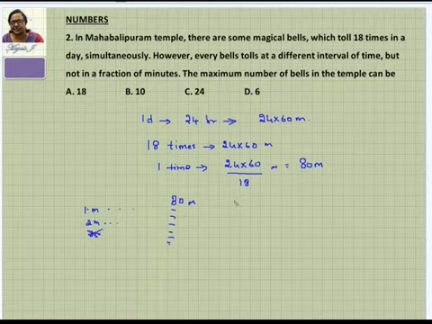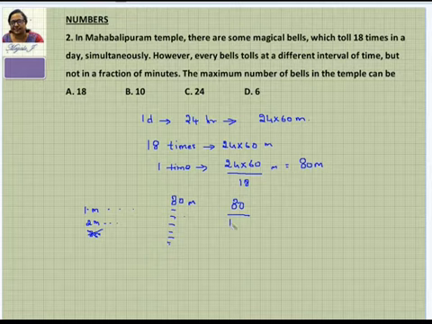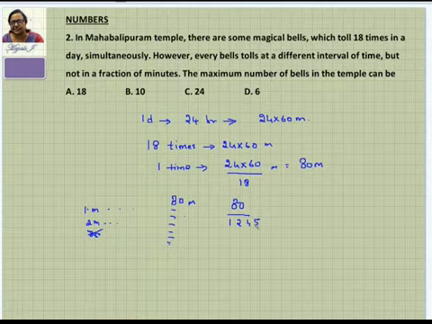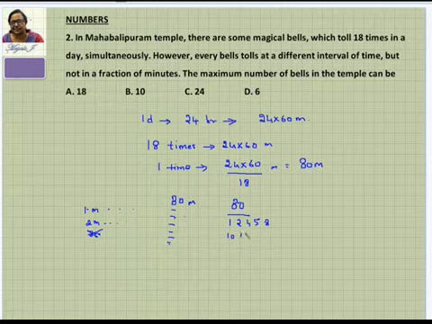So what do you mean by that? That means you're going to see which numbers 80 is divisible by, or the factors of 80. 1 is a factor of 80, 2 is a factor of 80, 3 is not a factor, 4, then 5, then 8, then you can go for 10, then 16, 20, 40, and 80.